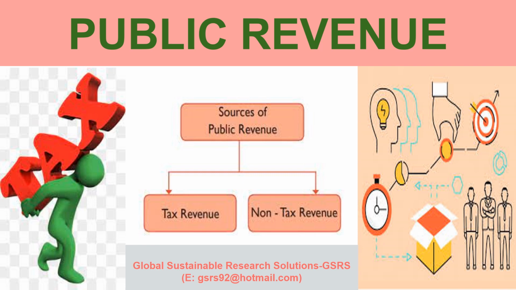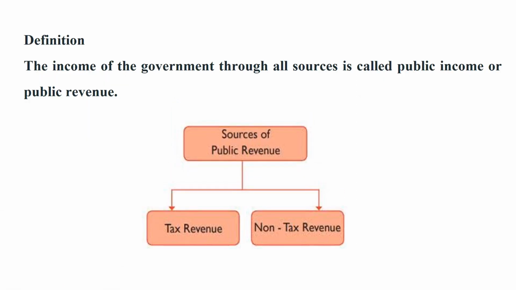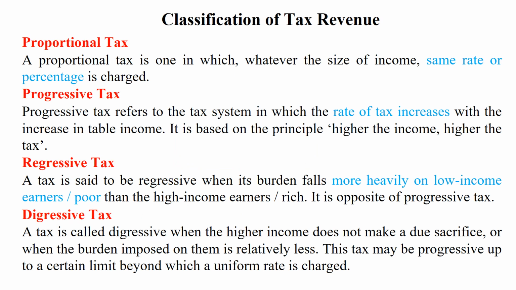There are two sources of public revenue, tax revenue and non-tax revenue. What is public revenue? The income of the government through all sources is called public income or public revenue. The income which the government gets from all the sources is called public income or public revenue. There are two main sources of public revenue, tax revenue and non-tax revenue.